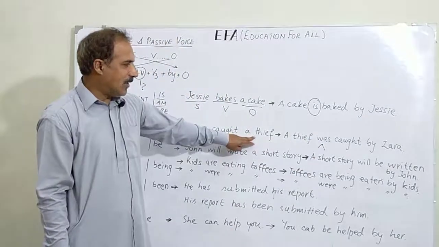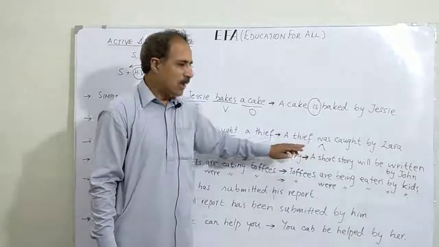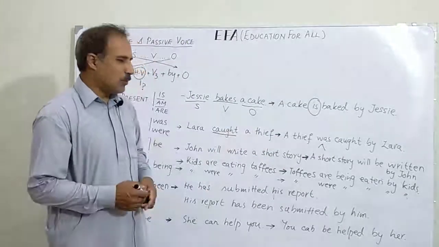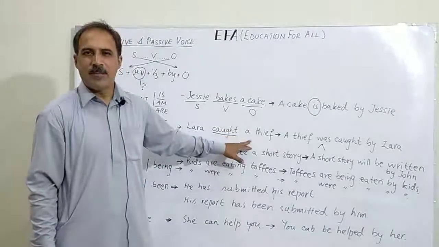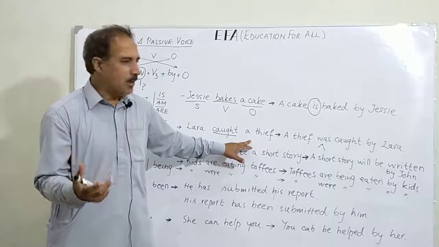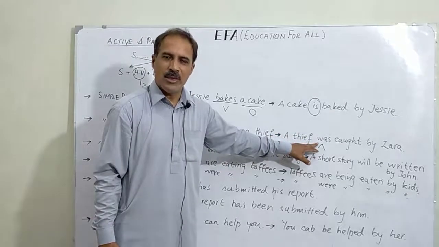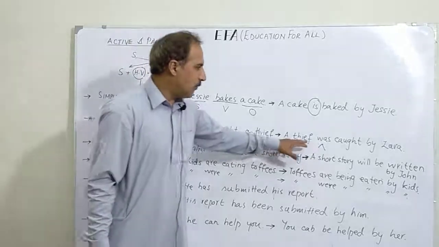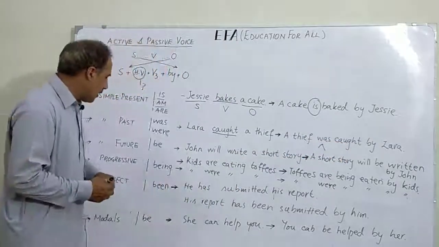Because a thief is singular, therefore we add singular verb. Let's say if the original sentence was Lara caught thieves. Now thieves is plural, therefore we add were instead of was. A thief was caught by Lara. This is the passive sentence.